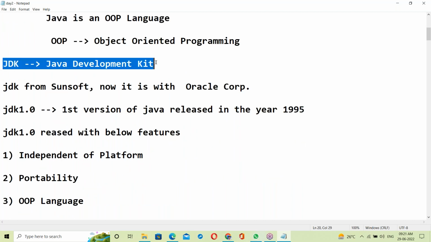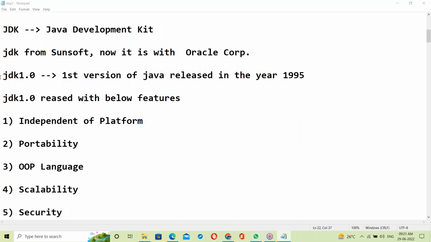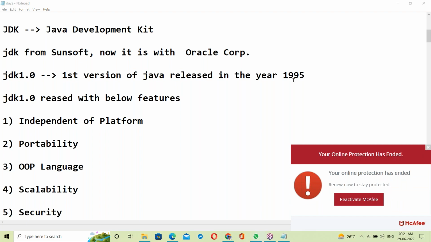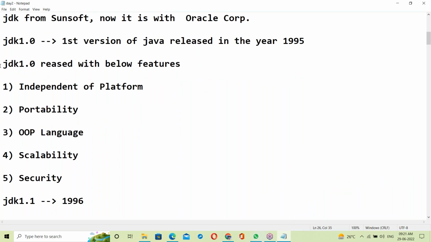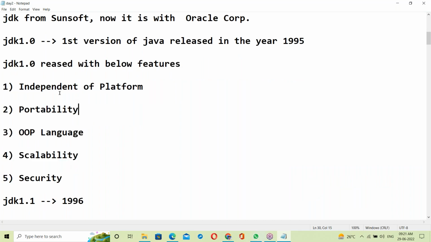JDK is the Java Development Kit, basically from Sun, now with Oracle Corporation. JDK 1.0, the first version of Java, was released in the year 1995. These are the initial features of Java: independence of platform, portability, OOP language, scalability, and security.